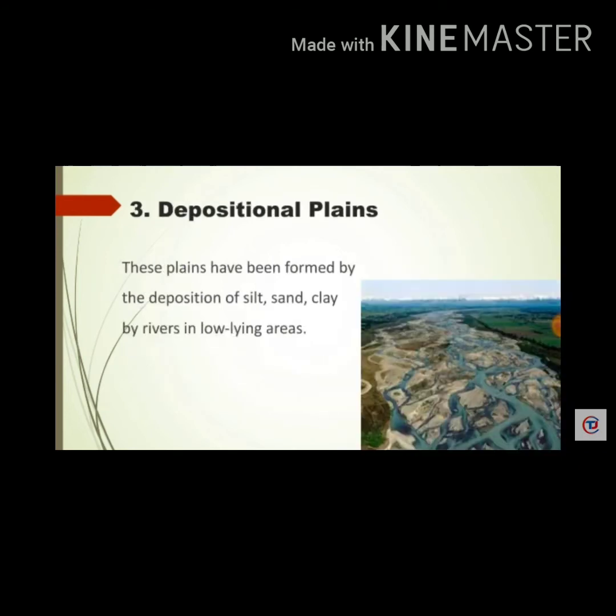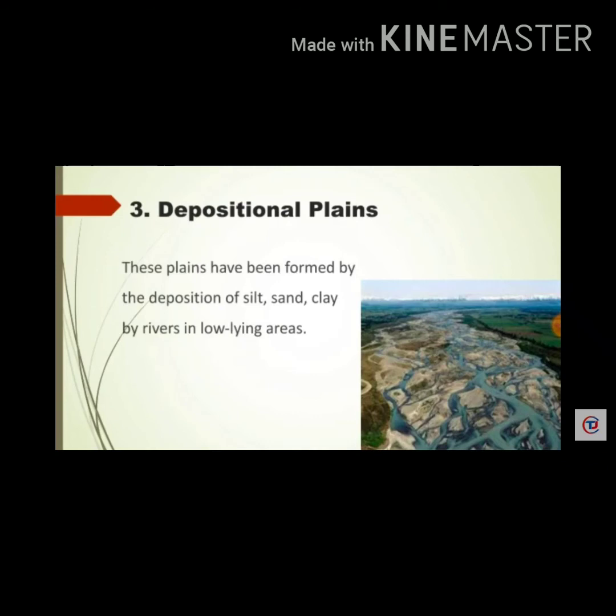Next is the depositional plain. As again is clear from the name, it is formed due to the deposition of sand, clay, and silt from other high places to the low lying areas.